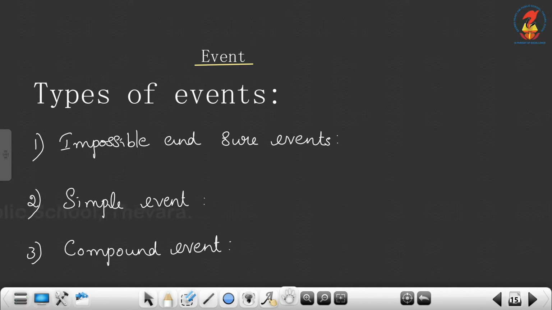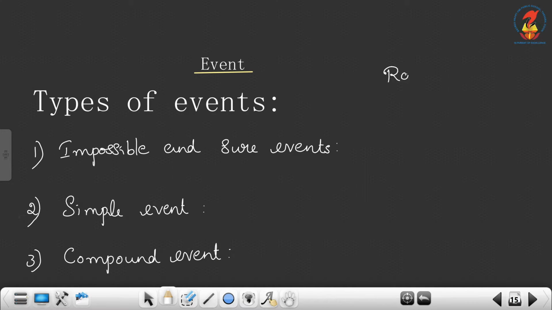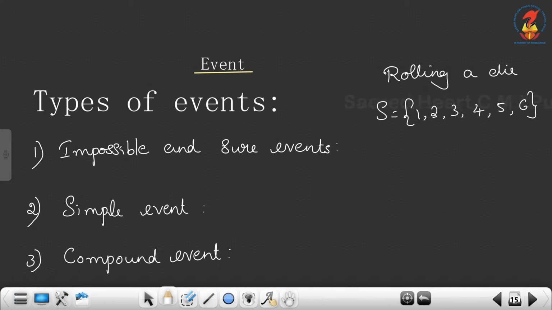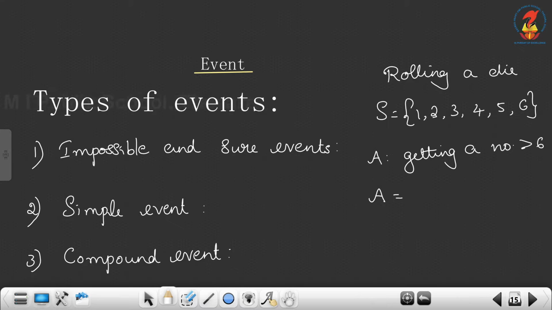For example, consider the experiment of rolling a die. Then the sample space is the set {1, 2, 3, 4, 5, 6}. Let A be the event getting a number greater than 6. So this A has no elements, so A is a null set. In this case A is known as an impossible event.